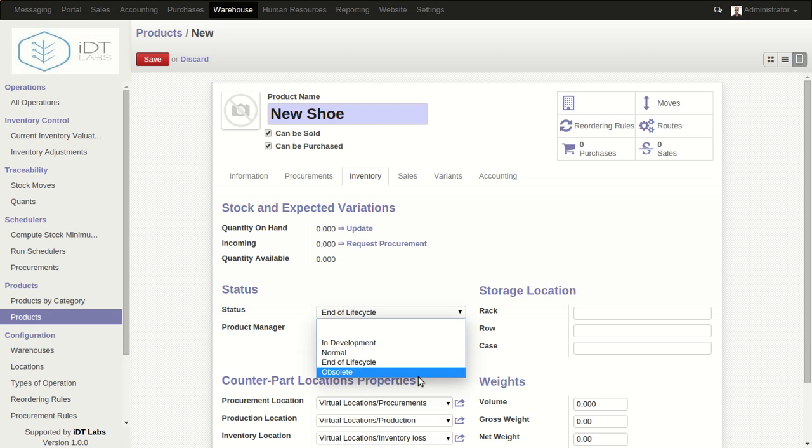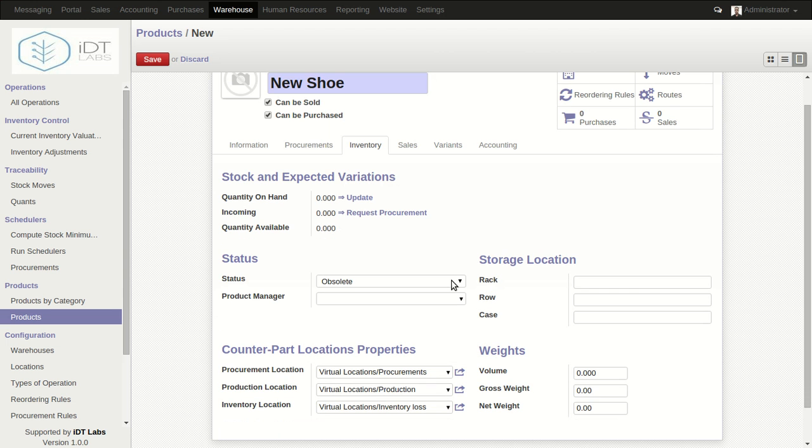Okay, and the same goes for obsolete. The obsolete products are products which are not valuable anymore, and you can specify again whether the product is obsolete. In this case you can say, because the product is obsolete and not valuable anymore, I'll make an auction and so on and so forth. So let's just make this product normal.